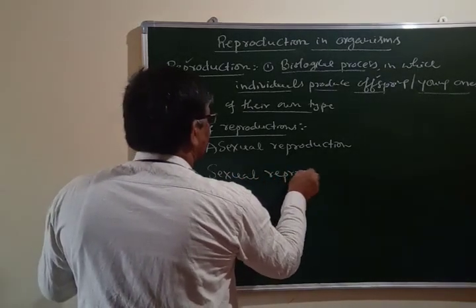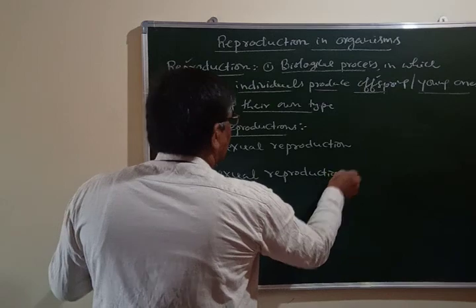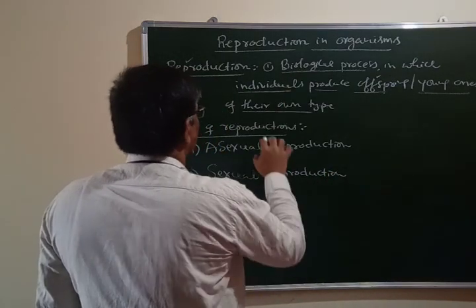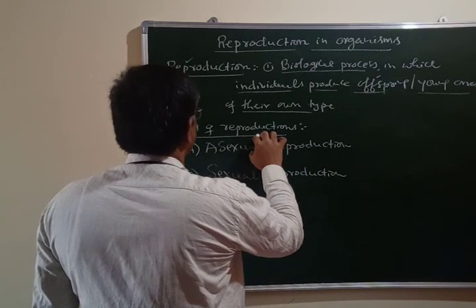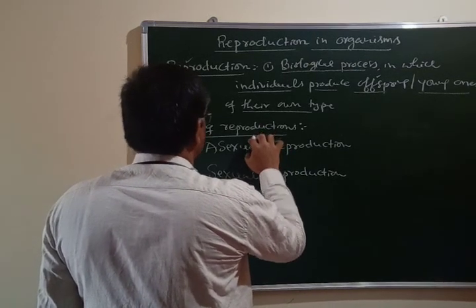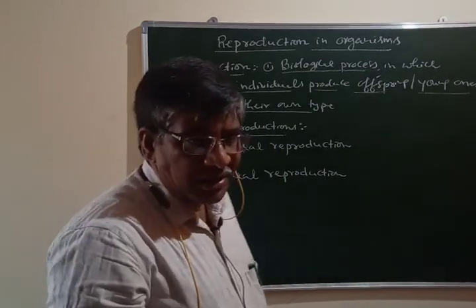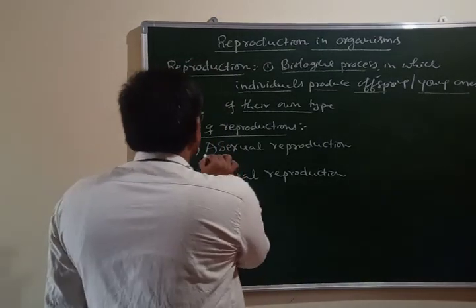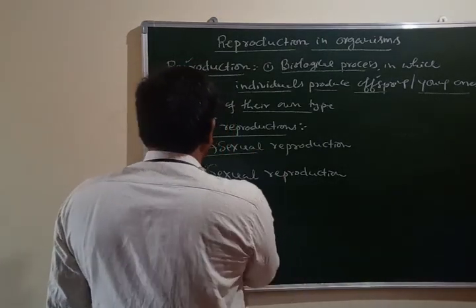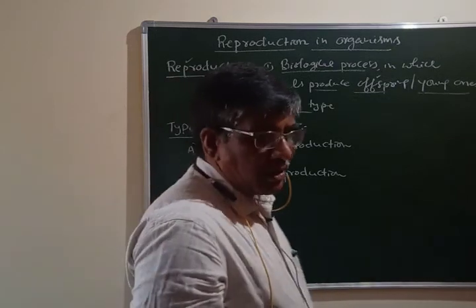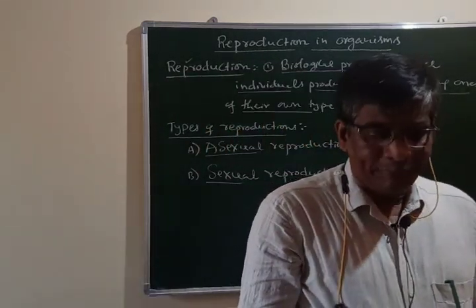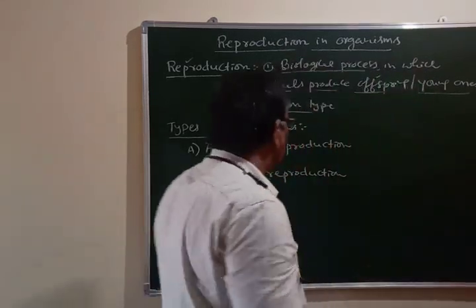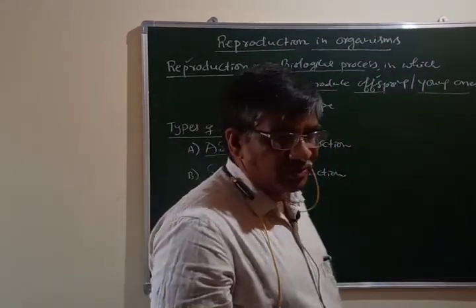Sexual reproduction. At least you can understand these two words. So I told you your definition, and I am talking about the types of reproductions. One is asexual reproduction and another one is called sexual reproduction. Now, what is the meaning of asexual reproduction and sexual reproduction? So in first PUC, almost in 40% of the syllabus, we have come across these words.